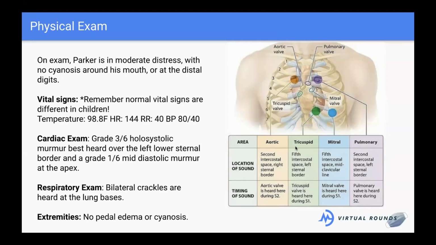So you might look at this kid's heart rate and be like, whoa, that's really high. And it is a little high, but for a young child, it's permissible for it to be higher. We're not going to get into exactly what the ranges are, but it is permissible for it to be higher, and it's not necessarily too high. His BP, though, is a little low. We don't expect it to be that low for children.